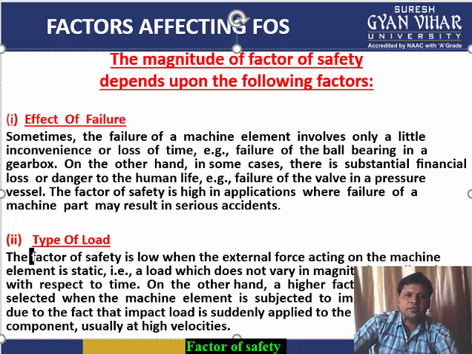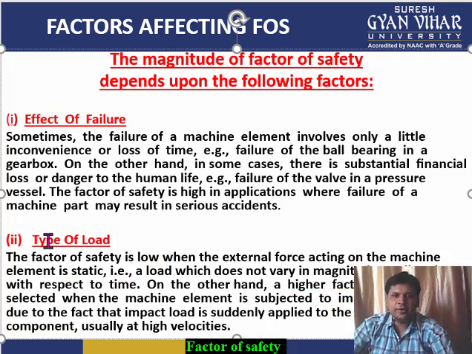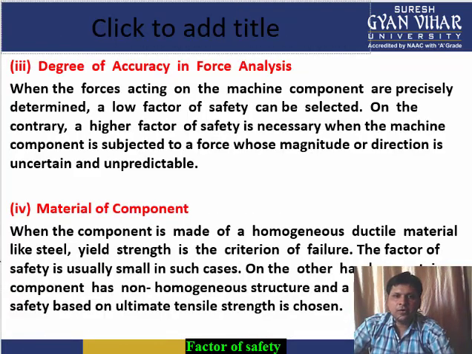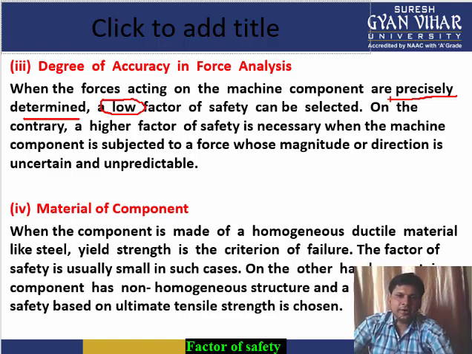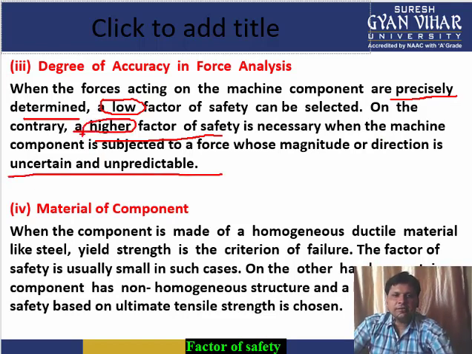Then what was the third point? The third point was degree of accuracy in force analysis. If the forces are accurately measured or accurately predicted, then in that case we take a low factor of safety. If the forces that will be acting on the component during its use are accurately determined, we take a low factor of safety. While a high factor of safety is taken when the magnitude and direction of the forces acting on the machine component is very much uncertain and unpredictable. In that case we take a high factor of safety.